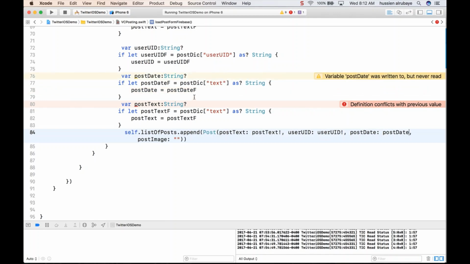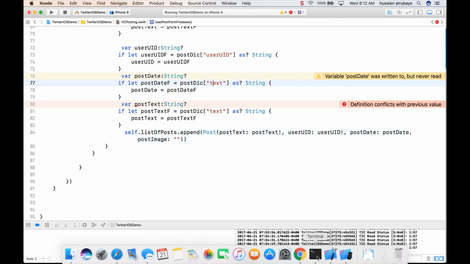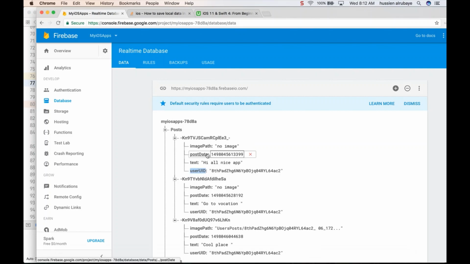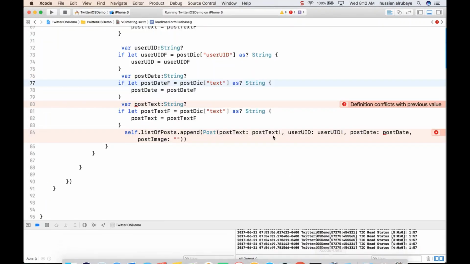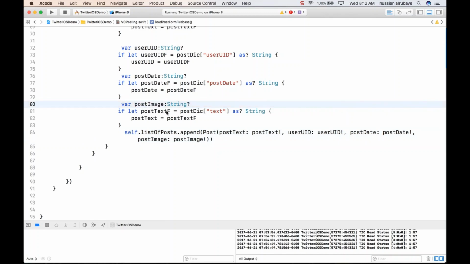But this one should be post date. So to read the post date from here should be this part. So take it over and add it here for this one, and boom, what should be fixed. And the last part should be the image. I don't forget to add it as optional, should be image. So let me just add it from the beginning as optional, then post image, then this part will be this part.